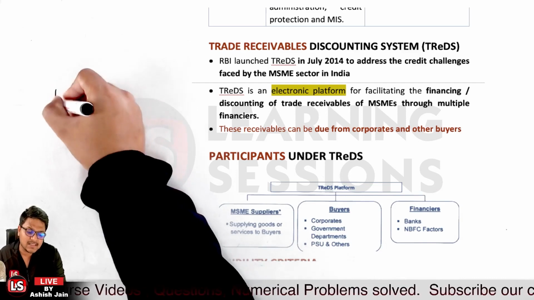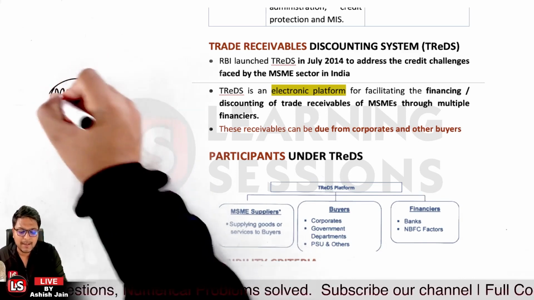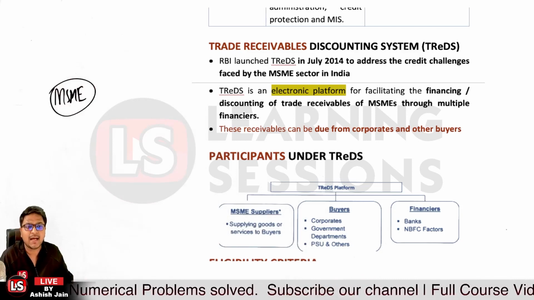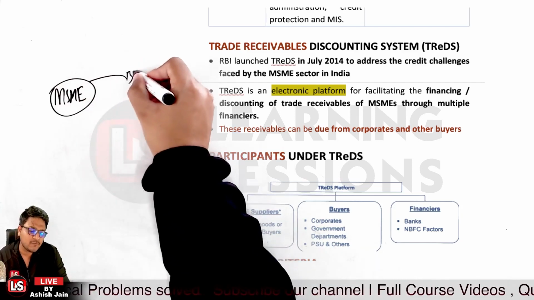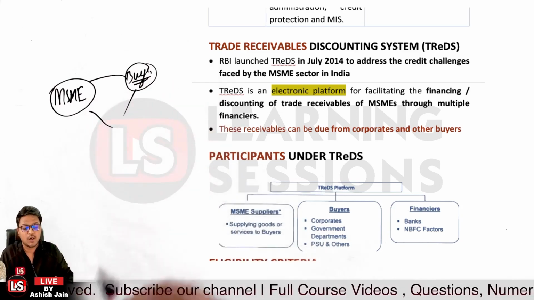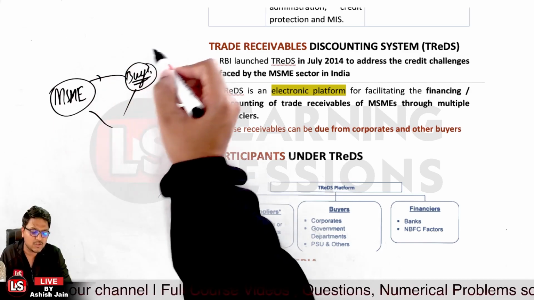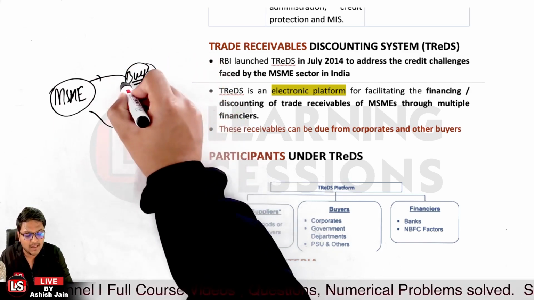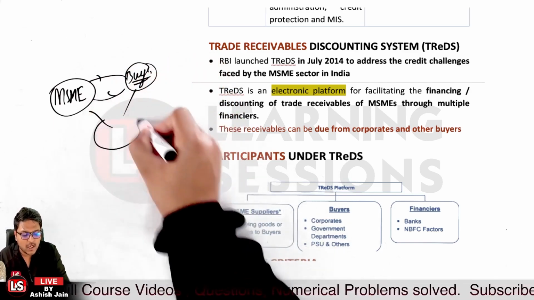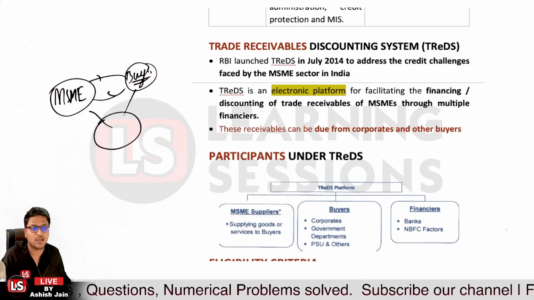Now let's take the case that we have the MSME producers, suppliers who are supplying the MSME goods, and further buyers who will be buying the goods, and further the financiers who will be financing these transactions. Whatever trade bills are drawn by the MSMEs on the buyers and accepted by the buyers, those can now be discounted and financed by these financiers. So that's actually related to it.